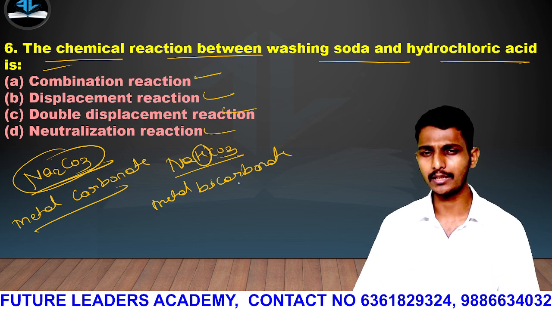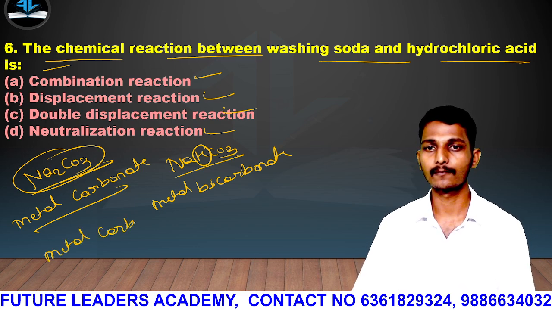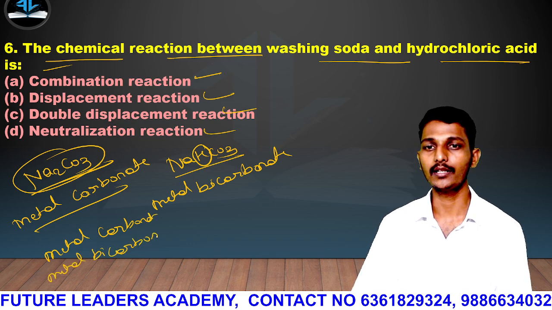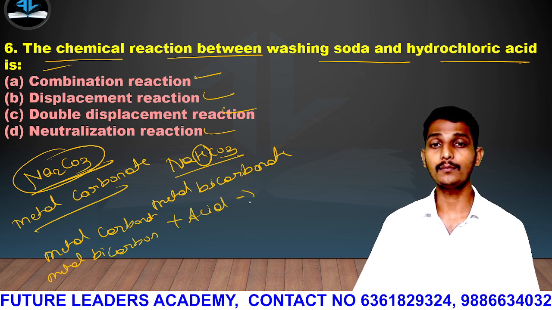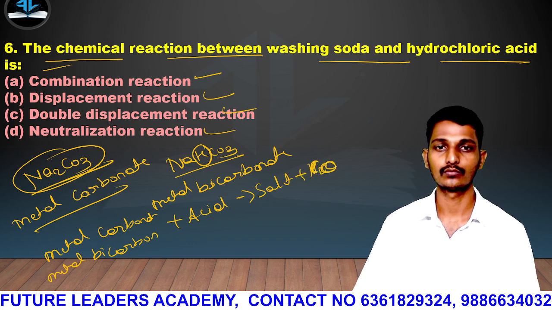So metal carbonate and bicarbonate: when metal carbonate or metal bicarbonate reacts with an acid, it forms salt plus carbon dioxide, CO2, and water.